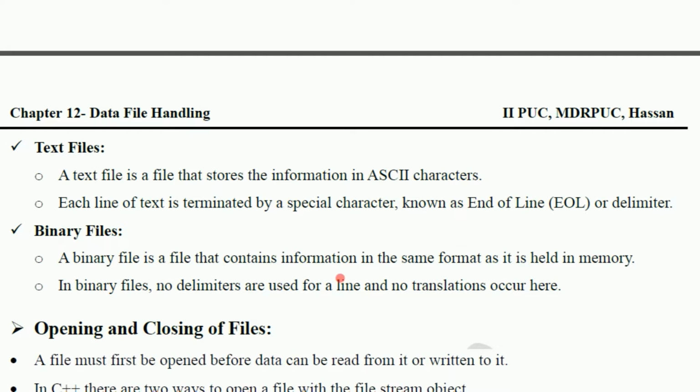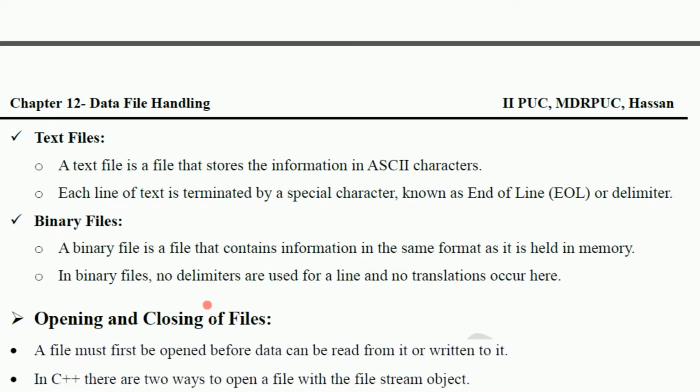Binary file. A binary file is a file that contains information in the same format as it is held in memory. In a binary file, no delimiters are used for a line and no translations occur. That means whatever information it takes will be stored in binary format. In memory it will be in binary format because the computer understands only binary. But the text file will be in the form of ASCII characters.